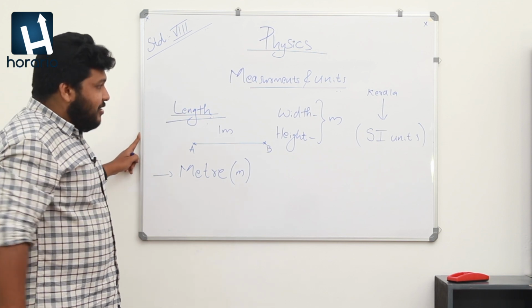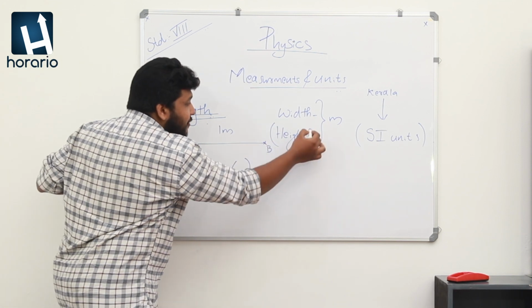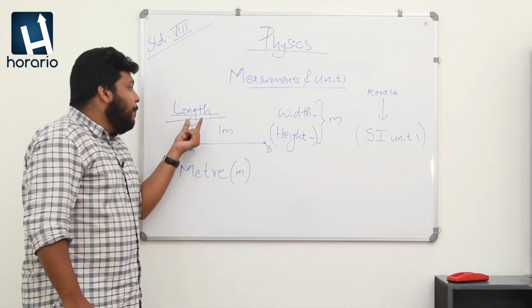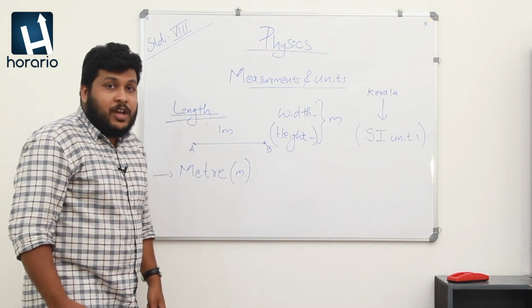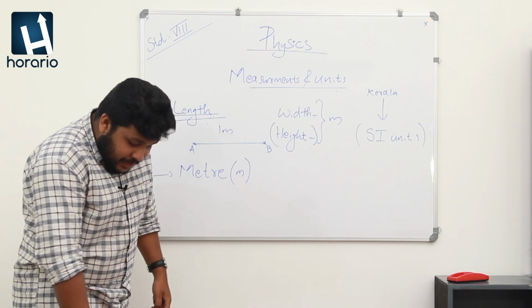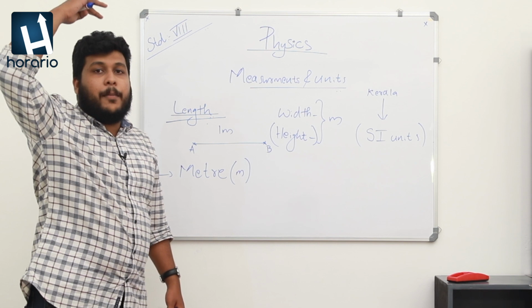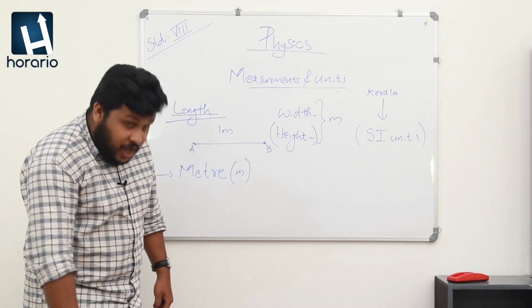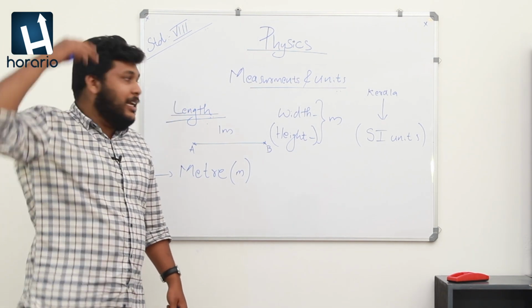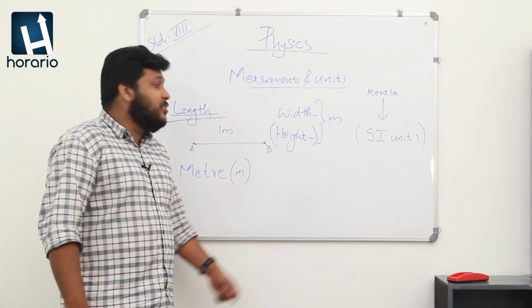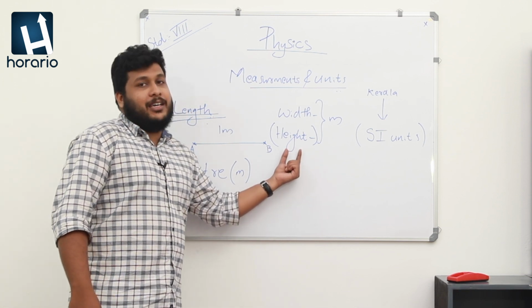The same applies to height. Height means the length from the surface to my head, so we are also measuring length, but to decrease confusion, we use the term height.